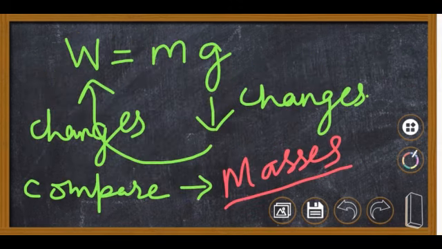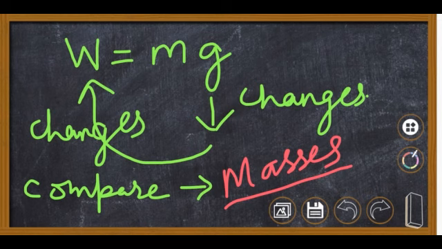Now let us go further. Let us see the relation between mass and weight. Weight is given by the formula mass into Earth's gravitational acceleration, that is G, so W is equal to M into G. Now see the RHS, G changes from place to place, right? Because this G changes, that is why W changes. The change in G makes W change. M is not going to change.